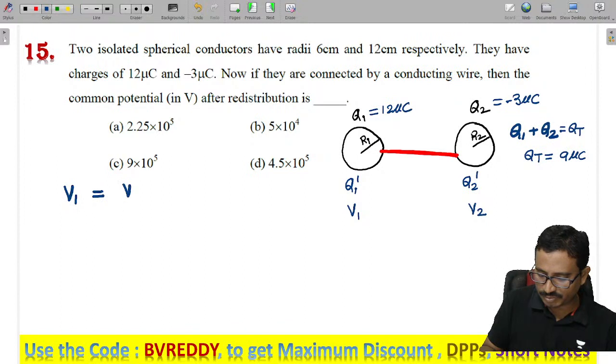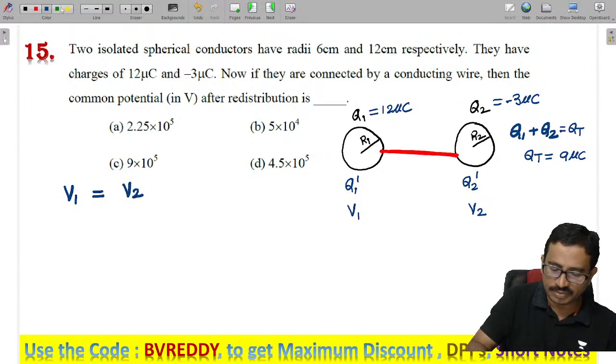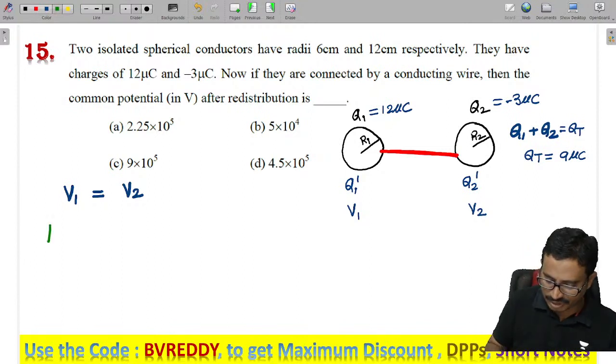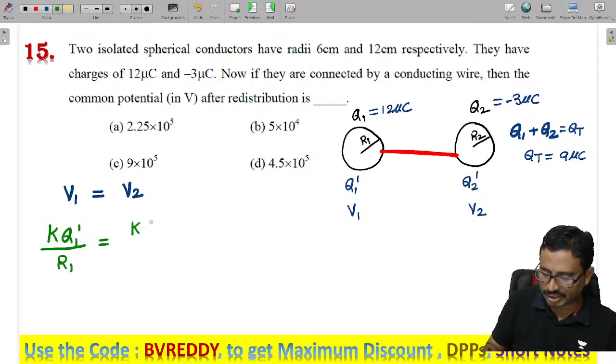V1 and V2 must be equal until the potentials are the same; the charge flow will take place, which is given as K Q1 dash by radius R1, equal to K Q2 dash by R2.